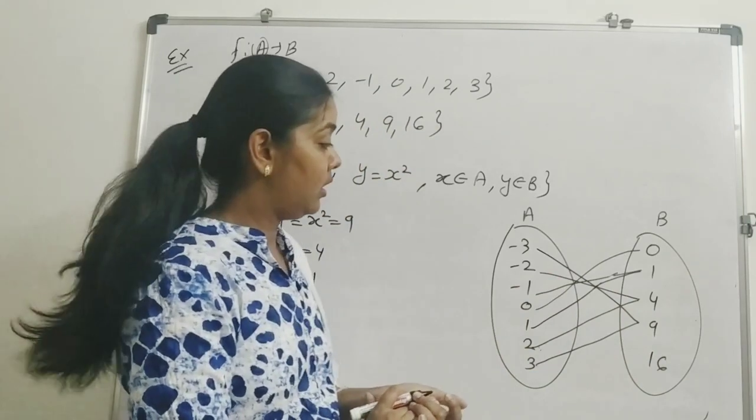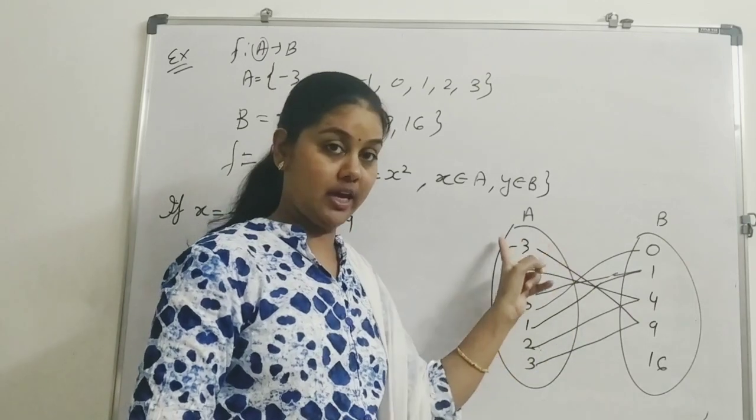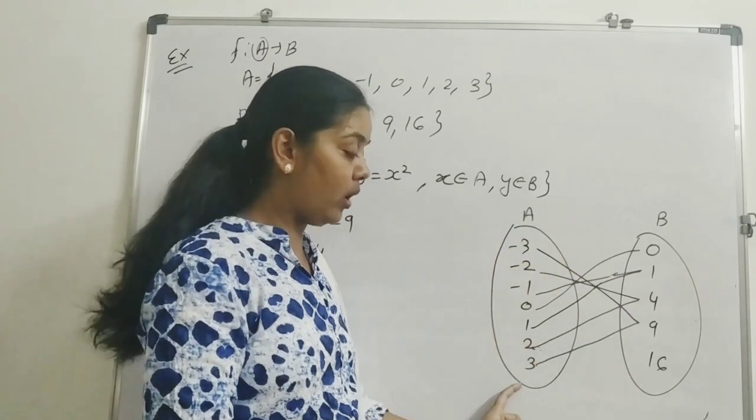Okay? Now look here. Every element of A is having some image. Okay? There is no element remaining here.